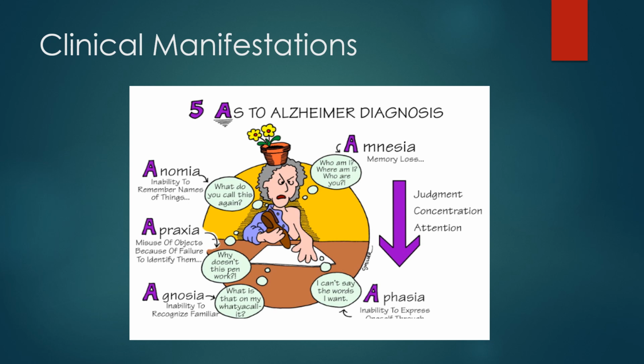Agnosia, which is the inability to recognize things that they could tell by using their senses, like knowing it's a cat by hearing it meow, or knowing it's an orange because it smells like an orange. And then there's aphasia, which is the inability to express thoughts. They have valid thoughts, but they can't physically say them. All while this is occurring, they have decreased judgment, concentration, and attention span.